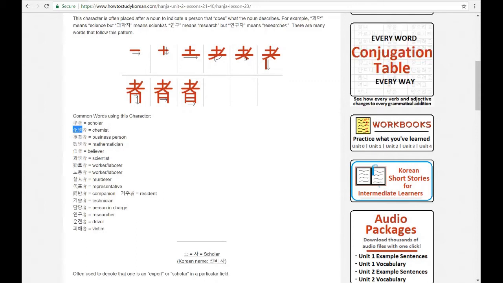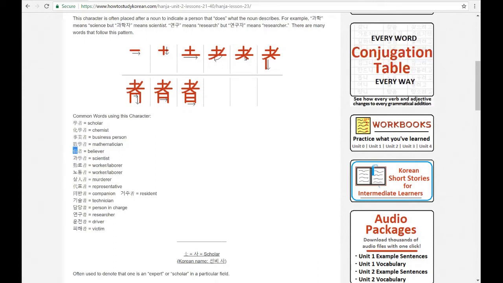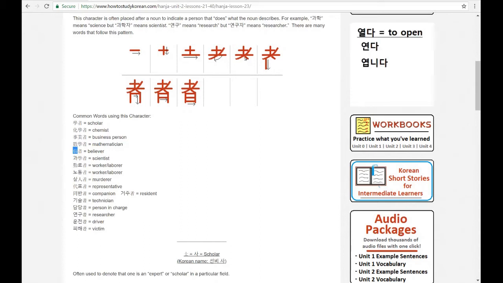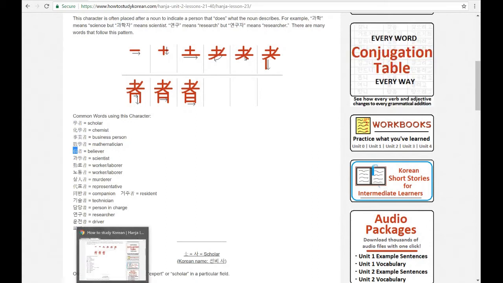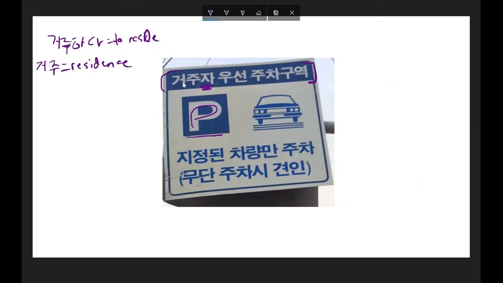And it's the same thing all the way here. This is su, which means suhak, which refers to math, and suhakcha would be a mathematician. And this is shin, which refers to believing something or trust, and shincha would be a believer. Anyways, I talk about all these different things down here, and these are some where the Hanja character is not introduced yet. So unjan is to drive, and unjancha is a driver. So that's what I see here: if 거주 refers to residence, 거주자 refers to a resident.